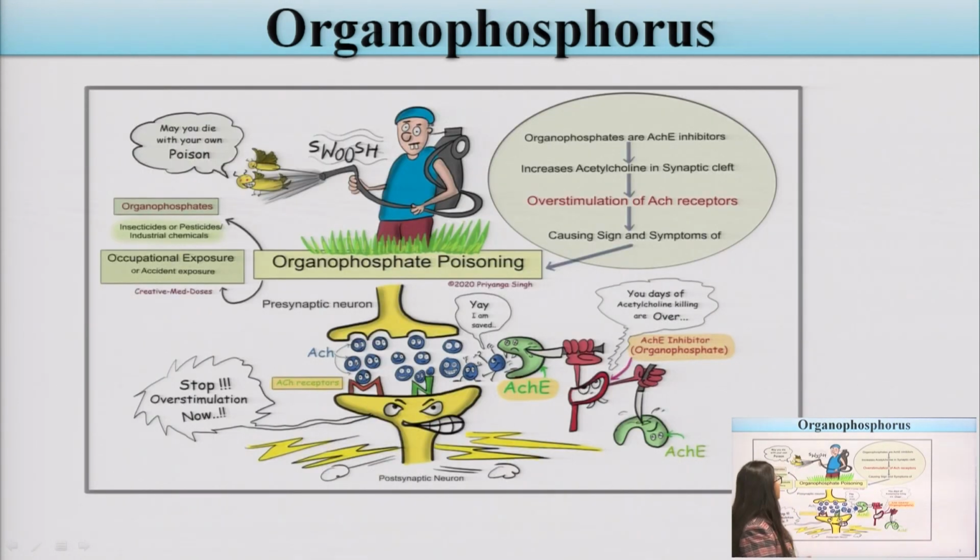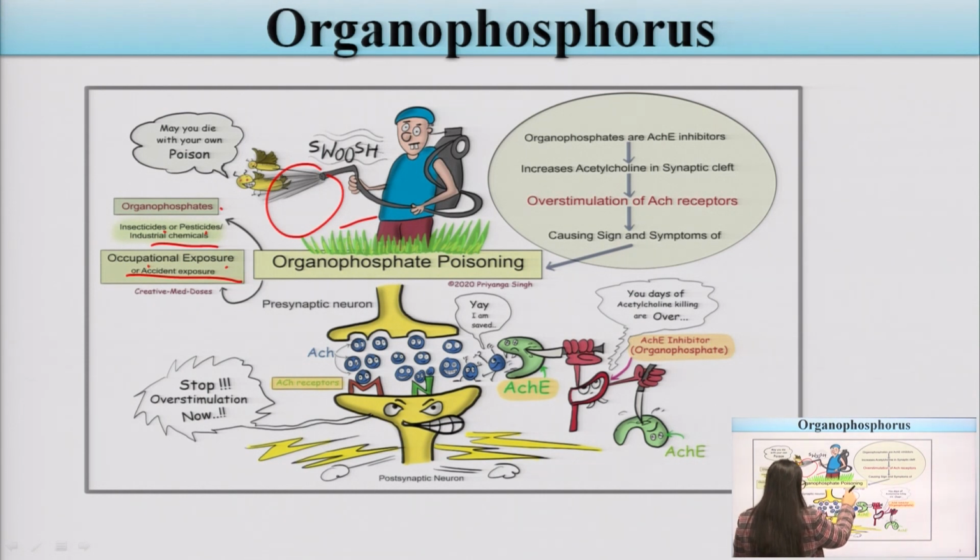Now, organophosphorus poisoning. This is a cartoon in which a farmer is spraying an organophosphorus compound onto his crops. "May you die with your own poisons" means that if they do not properly cover their body, they might get poisoned by these compounds while spraying their crops. Exposure can come from organophosphorus insecticides or pesticides, industrial chemicals, occupational exposure, or accidentally.